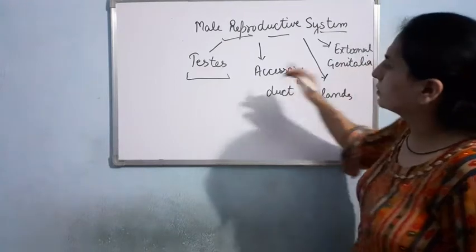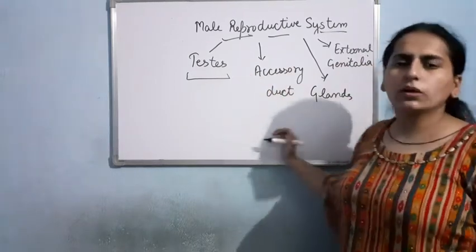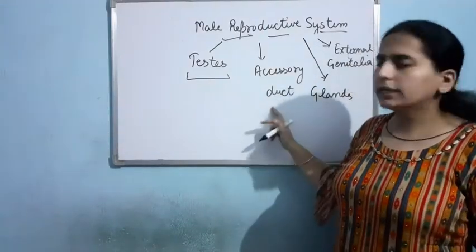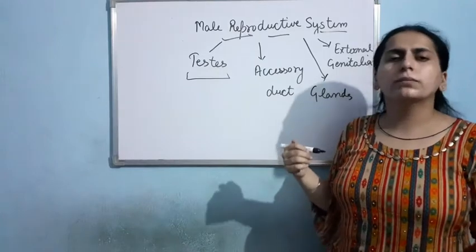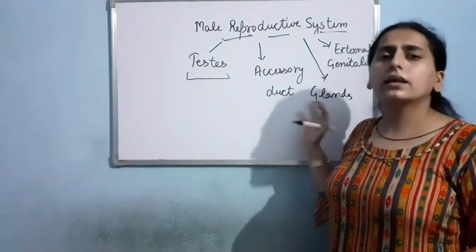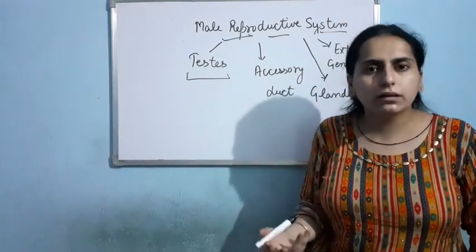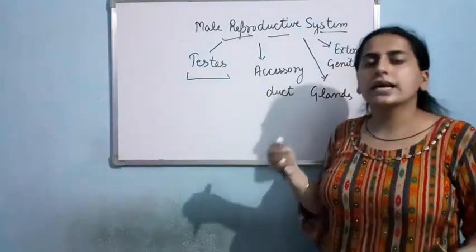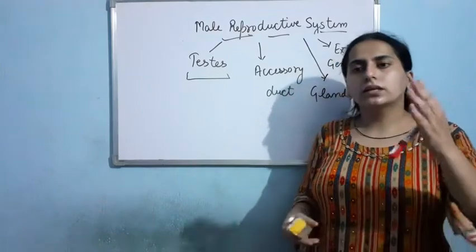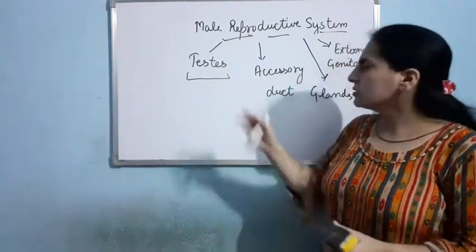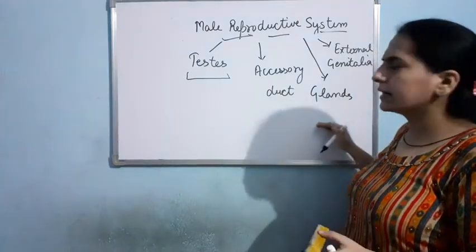So basically, you can easily assess what could be their function. Testes will form the male gamete. The ducts will help in the transfer of the male gamete. The glands will provide lubrication and nourishment, and finally with the help of external genitalia, the sperms will be released into the female reproductive tract. This is the basic thing that we can understand by this.